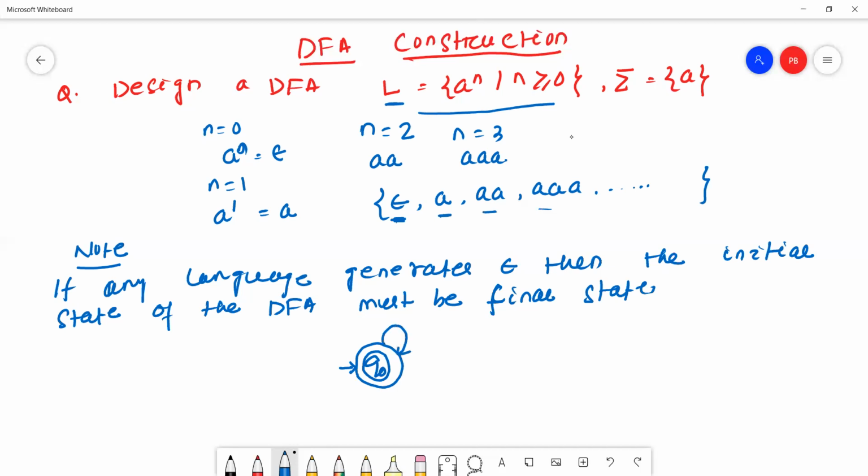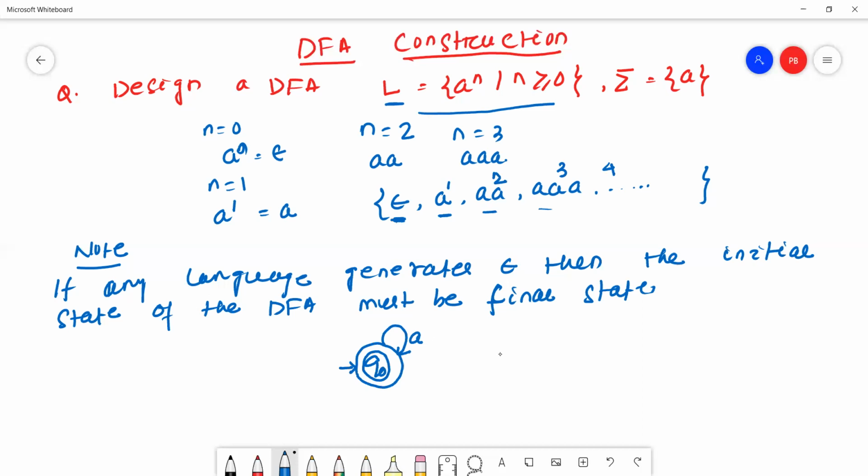So A is a self loop, because it is the power of 1, the power of 2, the power of 3, next the power of 4, like this. So A is a self loop. Okay, hope all of you understand this question.